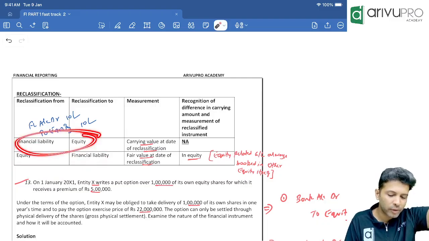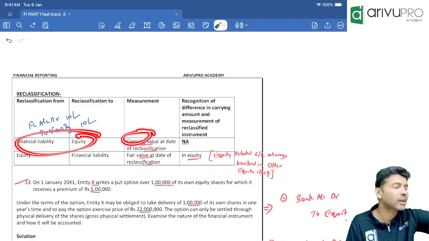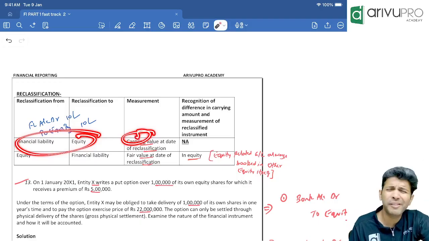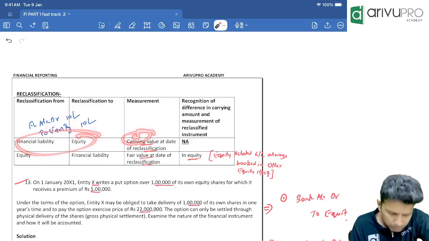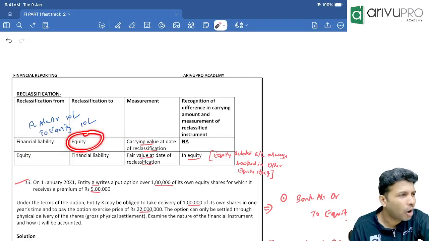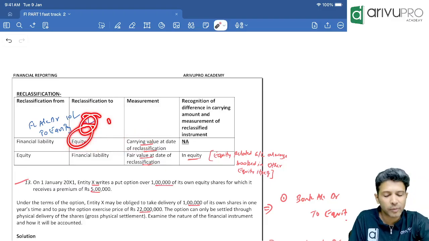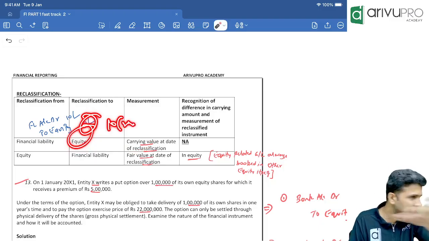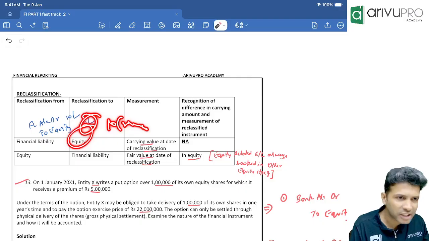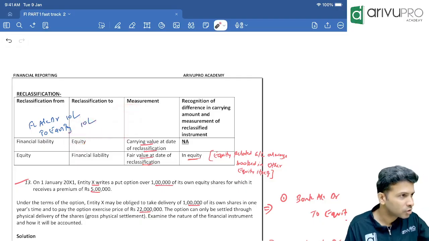In the previous case when we did classification, did we use fair value or carrying amount? Carrying amount. Why did we use carrying amount? Because for equity there is no obligation to pay cash. Whether you show equity at 10 lakh or at 10 crore, till the company shuts down we will never repay this amount. So there is no obligation.